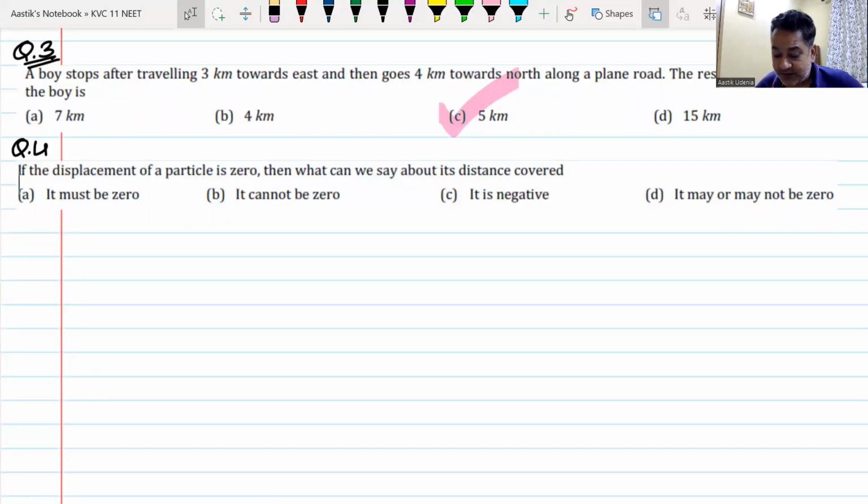If the displacement of a particle is 0, what can we say about the distance covered? It must be 0. It cannot be 0. It is negative. It may or may not be 0. Option number 1, 2, 3, 4. Displacement of a particle is 0. What can we say about the distance traveled? Don't have to write the question, just tell me the answer. Think about the answer. The sheet is already on your way. You must be getting it today.